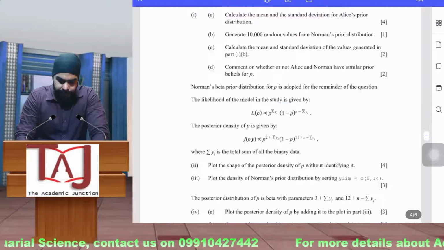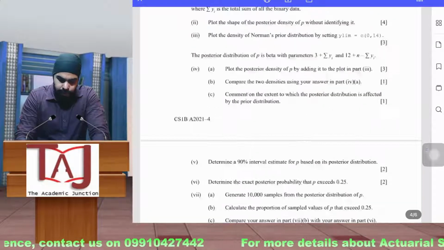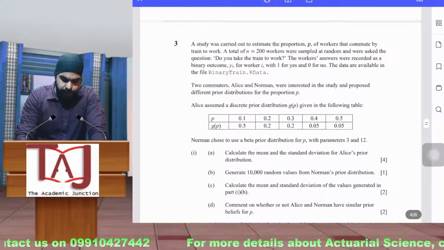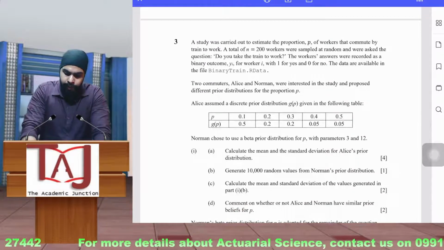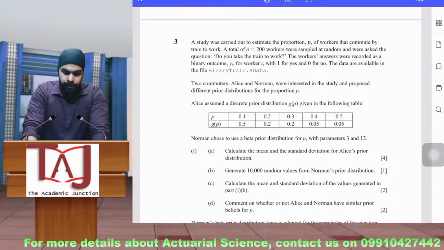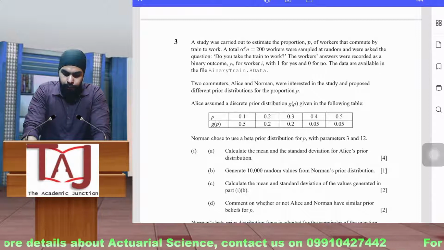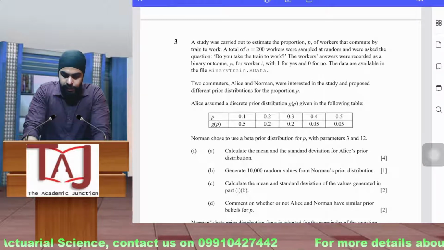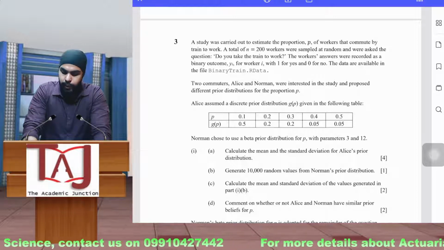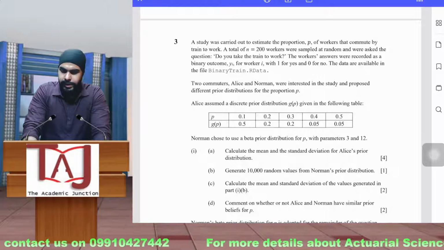It is as easy as that. So let's move to the third question. The third question is: a study was carried out to estimate the proportion P of workers that commute by train to work. A total of 200 workers were sampled at random and were asked the question, do you take the train to work? Okay, so basically there is some data.